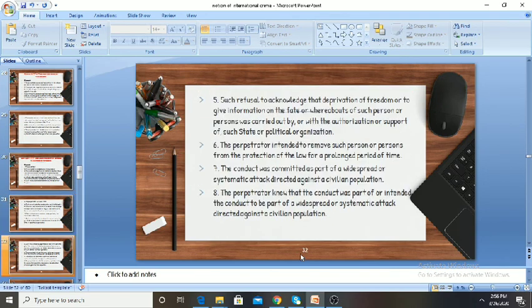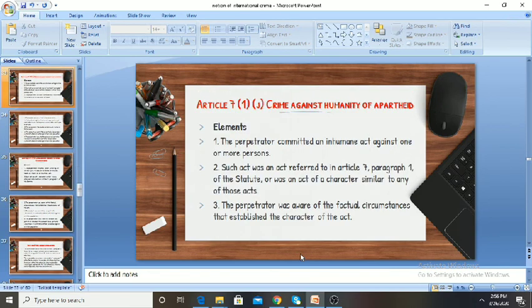Moreover, you see that Article 7, Clause 1, Clause J also provides the crime against humanity of apartheid, that means racial discrimination, which you can easily recollect from the incidents of racism during the time in the USA, between the whites and the blacks, and even in India we face a lot of racial discrimination. So Article 7, Clause 1J speaks about the crime against humanity of apartheid.